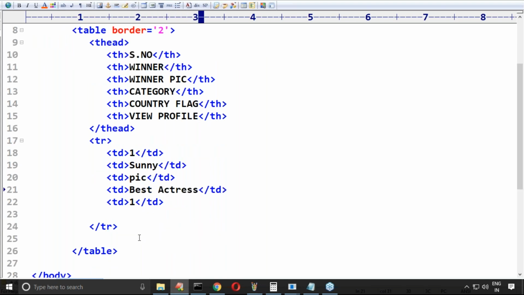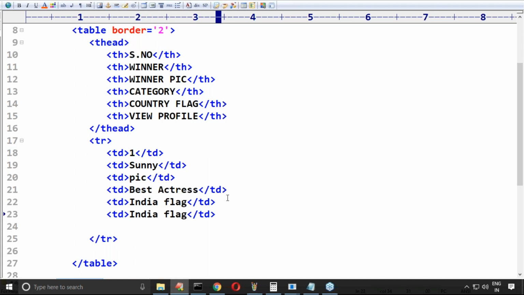Next, what is the country flag? India flag, I will take care, don't worry. Next, view profile. For view profile, I require an anchor tag. Please observe a bit carefully, right?